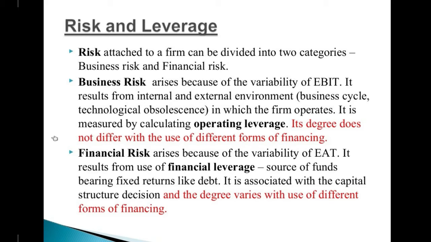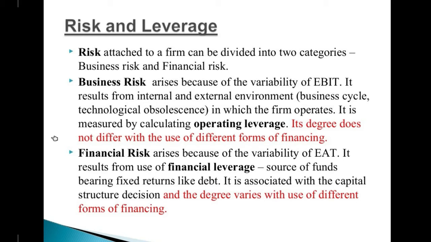It results from internal and external environments, business cycles, and the technology in which the firm operates. It is measured by calculating operating leverage. Its degree does not differ with the use of different forms of financing. If there is any variability of EBIT in the current financial year, the company will face a business risk.